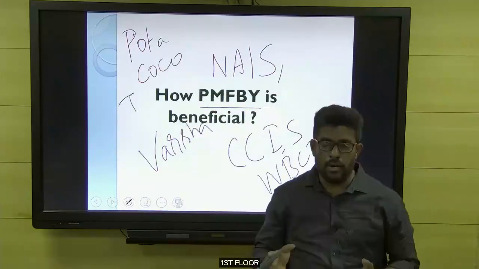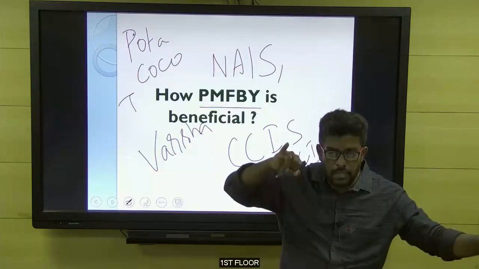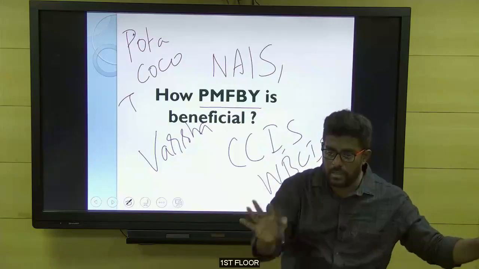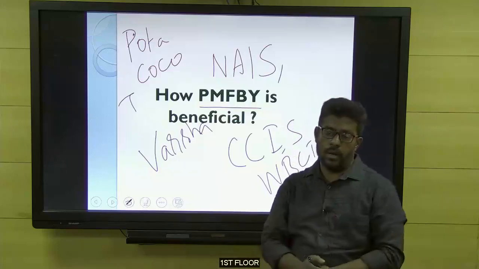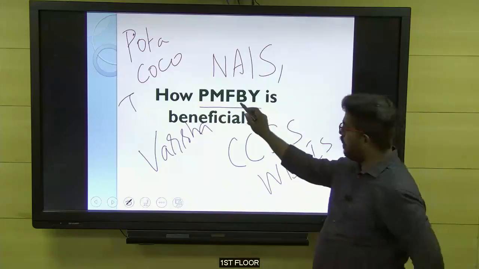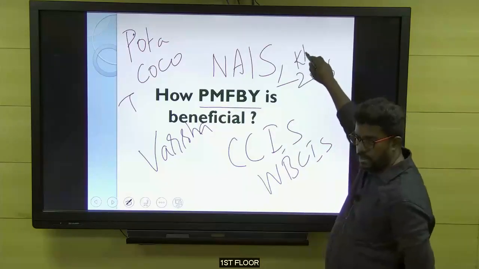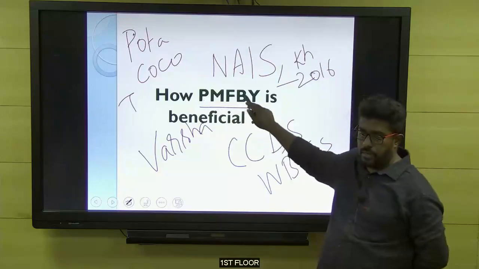But in all the policies, the common problem was that the premium was higher, and the settlement was not given to the farmers at the right time. Farmers were able to observe corrupt practices and malpractices by the officials. All these things were common among all the policies. In this scenario, the Government of India launched a policy in 2016 during the Kharif season, called the Pradhan Mantri Fasal Bima Yojana.